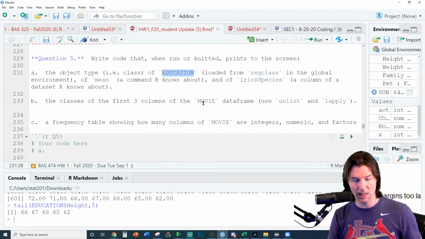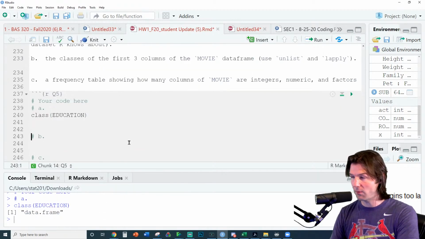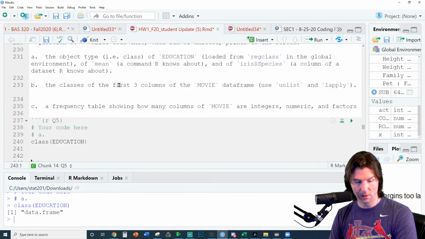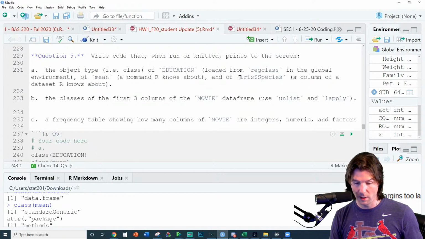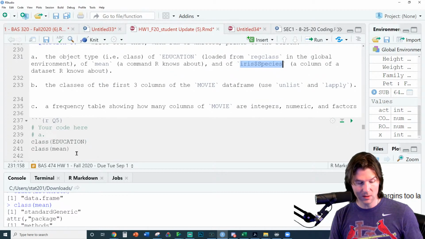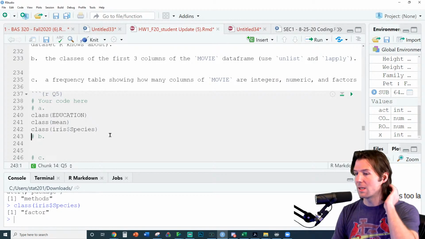So let's take the object education right here, and we're going to look at its class. It's a data frame. So with this, loaded from the global environment, and we have iris species. So we want to do mean also. And let's look at mean right there. There it is. That's a lot. I might have other things stored in. Oh, maybe I do. I think yours should say it's a function. So yeah, mine might have other stuff loaded up right now. Can someone run class on mean and tell me what they get right here? What do people get when they run class on mean?